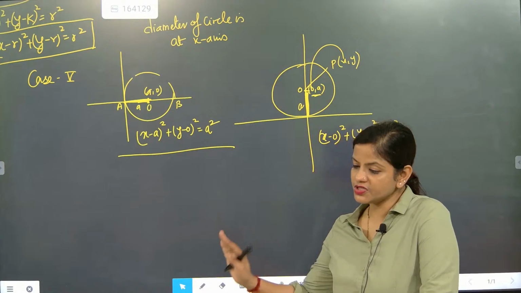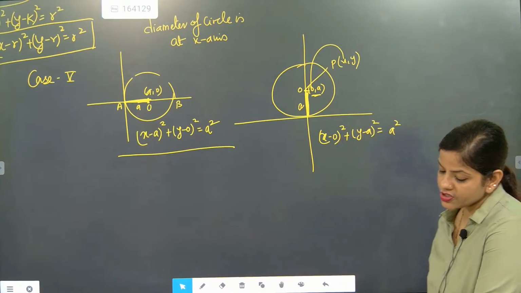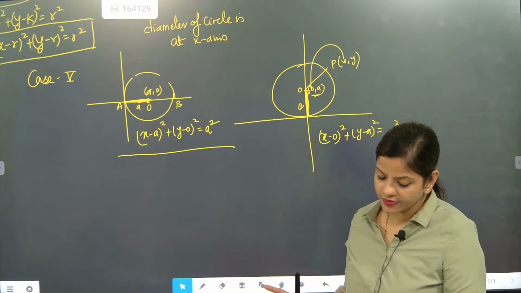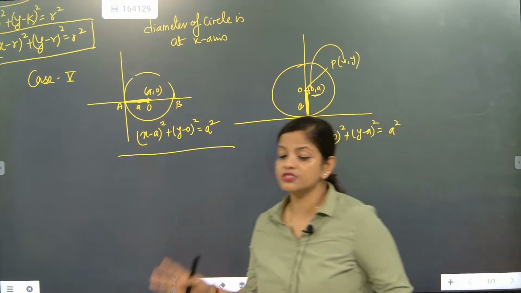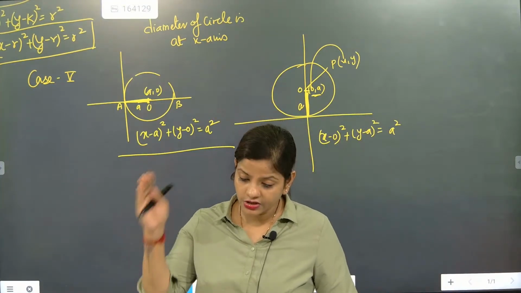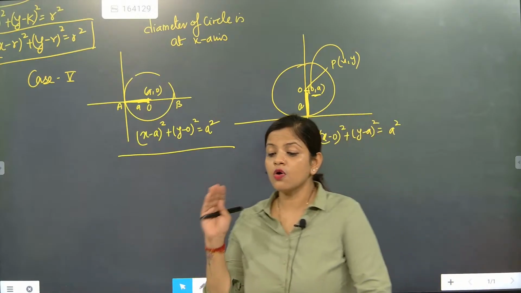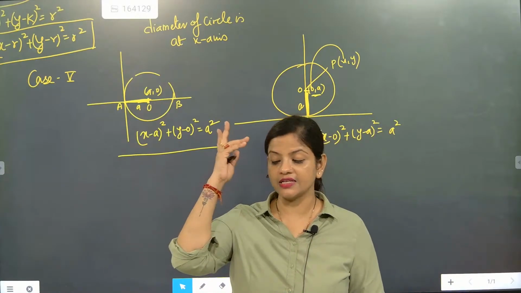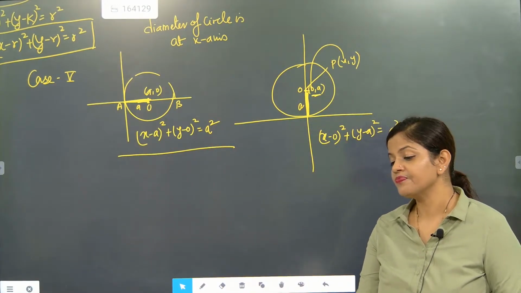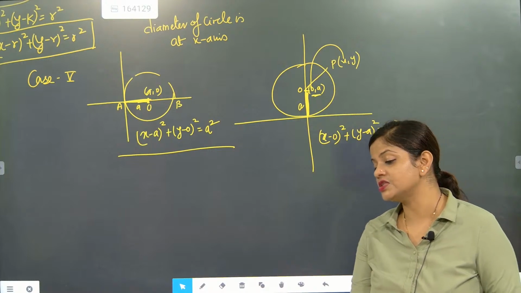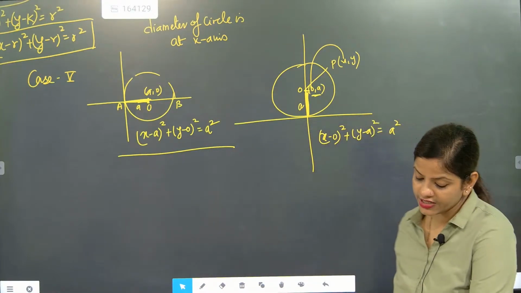So definitely this much we have done. Now we are going to go for the questions. Get ready for the questions, please, because one question we have done. Now we are going to talk about different types of questions based on the concepts we have studied. In class 10th you studied some concepts, and they will also be used here. The chord concept you studied in class 9th will also be used here. Whatever questions come, we will solve them based on these concepts. Are you all ready for questions? So write the first question.